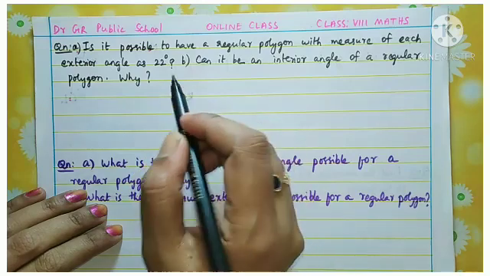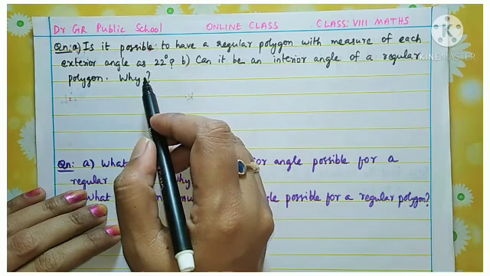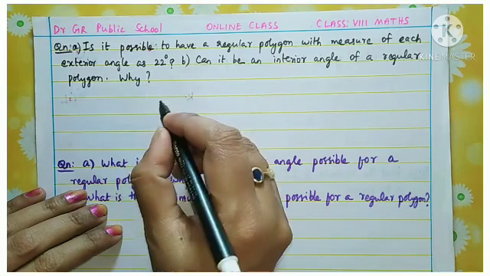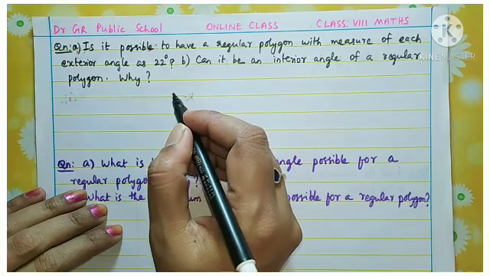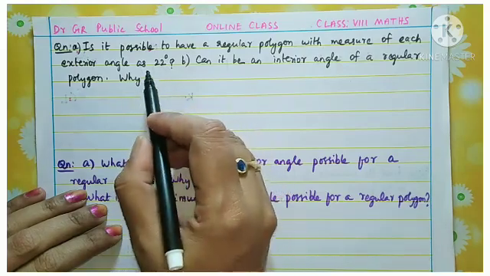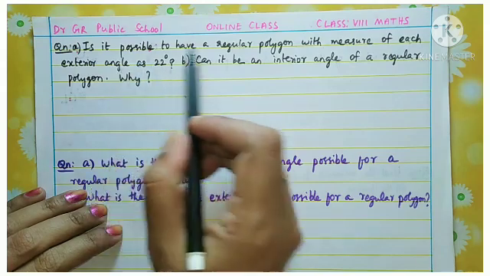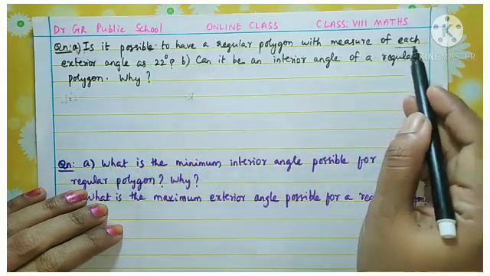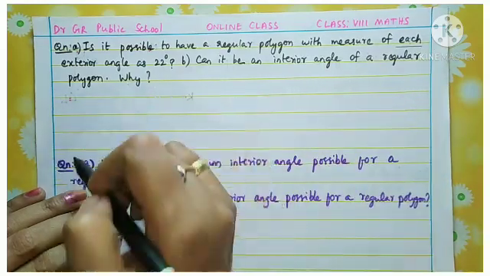That is, whether this 22 degrees can come as the value of each exterior angle or not.